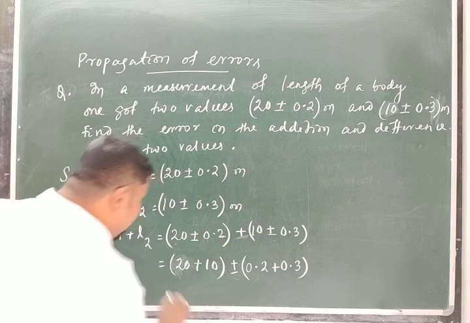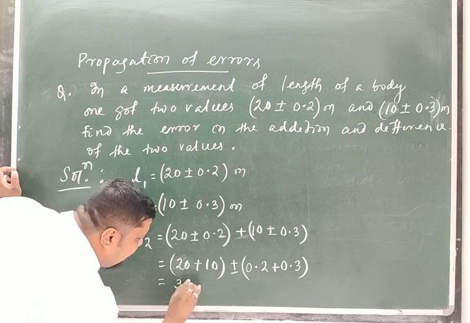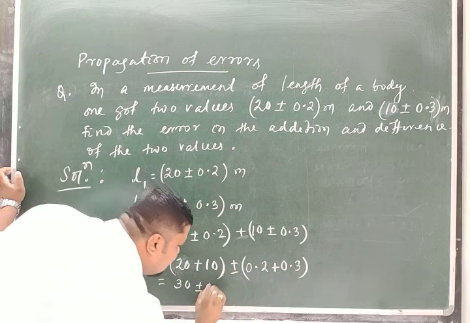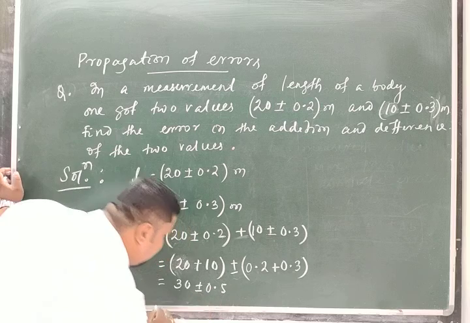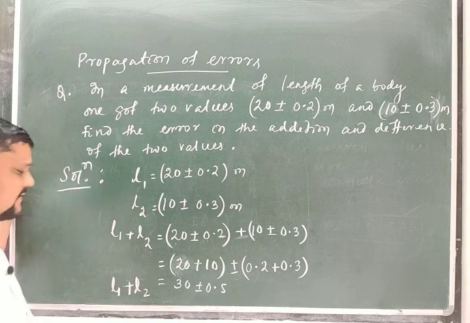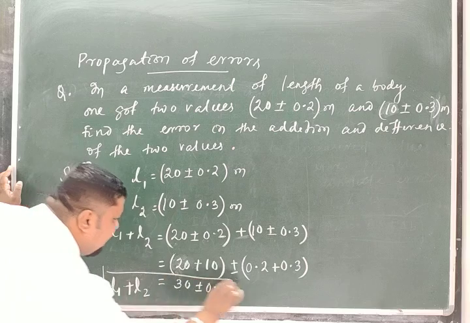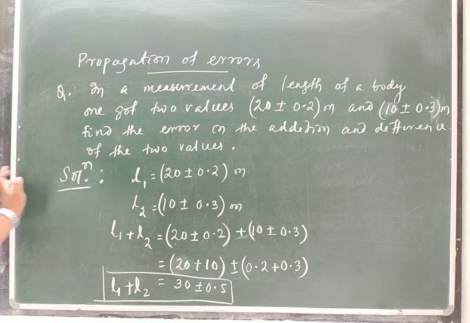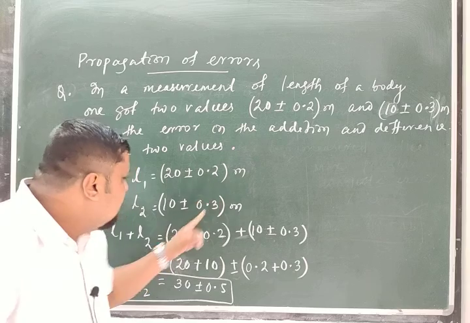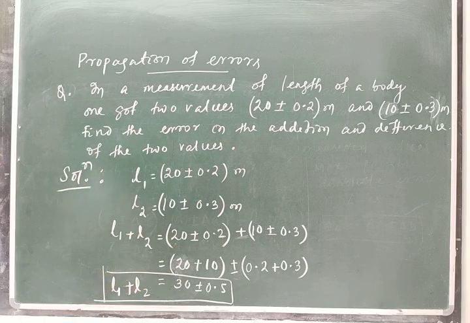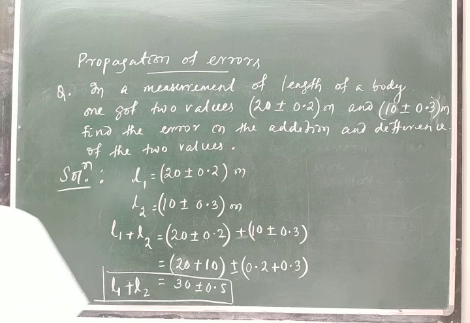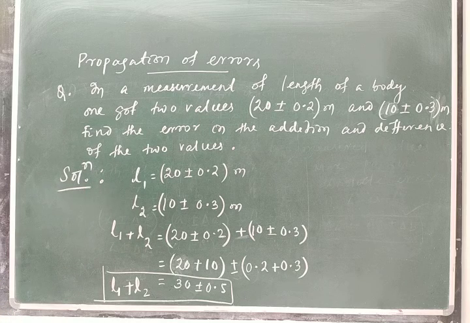So the result is 30 plus or minus 0.5. This is the result of addition. So if the first observation has an absolute error 0.2, and the second observation has absolute error 0.3, then in the result the absolute error is 0.5. That is the meaning of doing this.